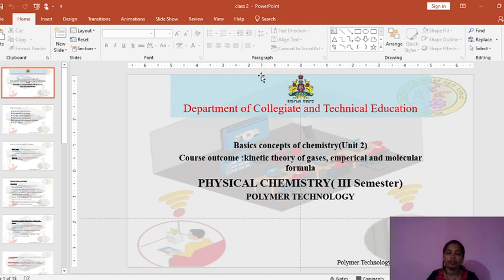In the gas laws, we studied Boyle's law. Boyle's law means at constant temperature, volume is inversely proportional to pressure. Charles' law means at constant pressure, volume is directly proportional to temperature. And in other laws, that is Avogadro's law and Graham's diffusion law. So there are different types of laws we studied. That is the gas laws we studied in the last session.